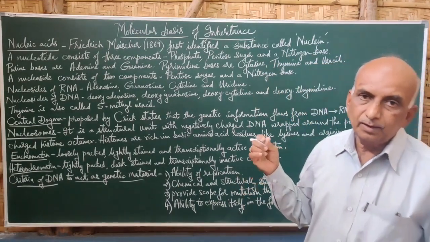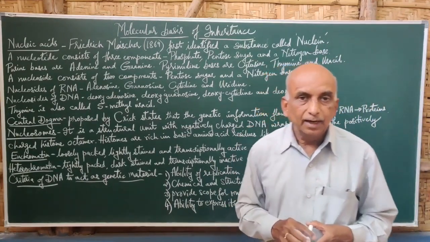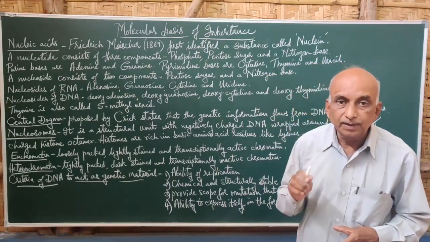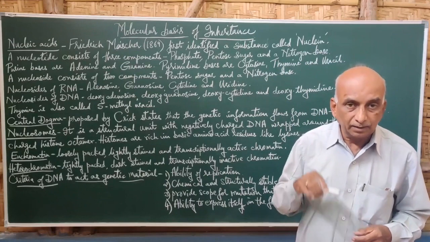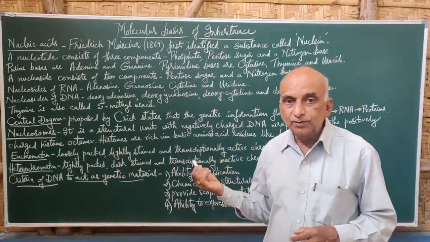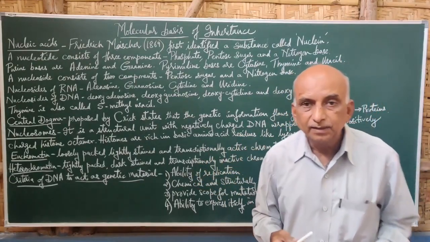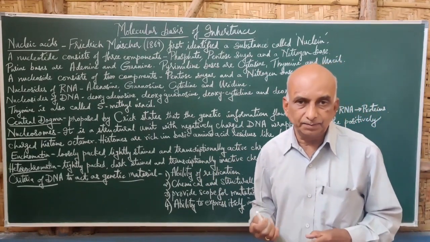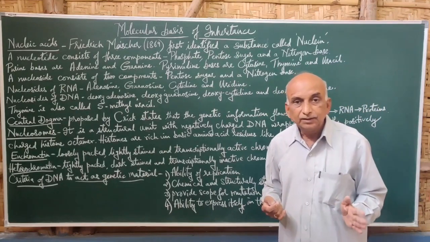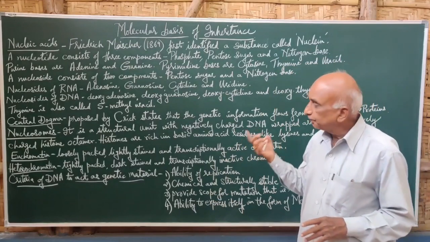Now these nitrogen bases are again classified into 2 types. Adenine and guanine are called purine nitrogen bases because they contain purine rings in their structure. Whereas cytosine, thymine, and uracil contain pyrimidine rings, hence they are called pyrimidine nitrogen bases. So we have 2 purine nitrogen bases, adenine and guanine, and 3 pyrimidine bases, cytosine, uracil, and thymine.